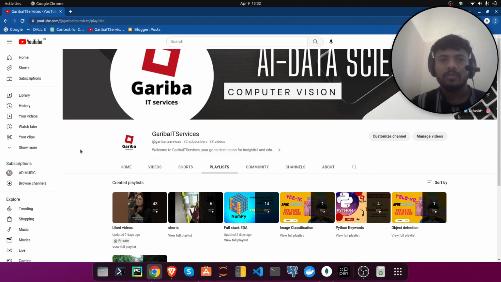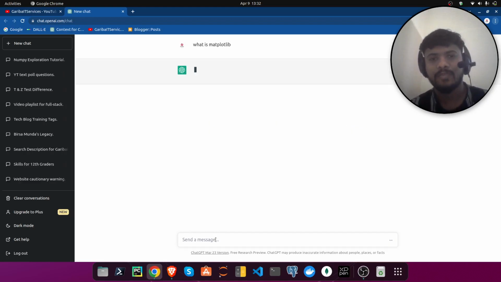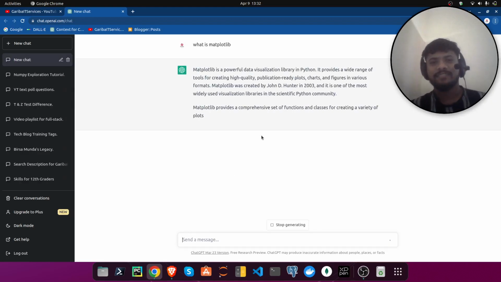So, in addition to continuing that series on libraries, today we will discuss Matplotlib, the visualization library. Let's see what ChatGPT will say about this library. Okay, so I will just type: what is Matplotlib. Enter. Look how fast it is generating the response here.